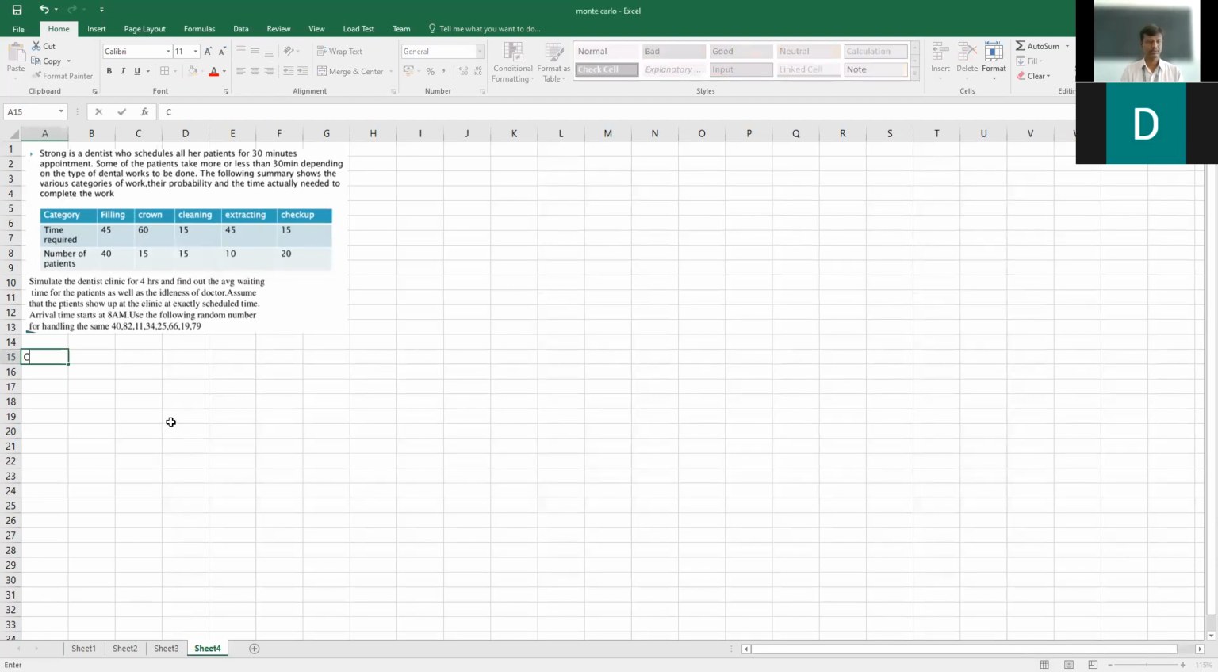So the category of work, it is like filling, crowning, cleaning, extracting, and then check. Okay, one thing we need to understand and find out here is the probability is not given here. Okay, we need to find out the probability and then we need to work further on.